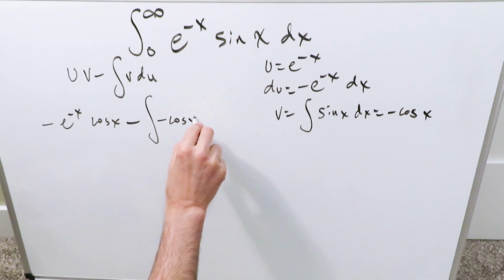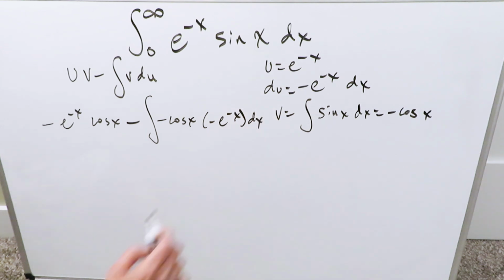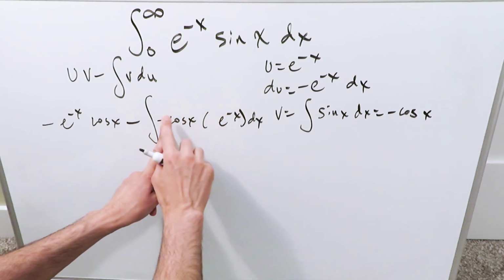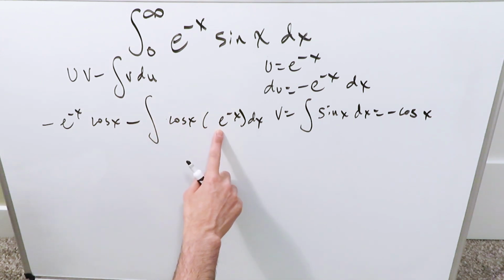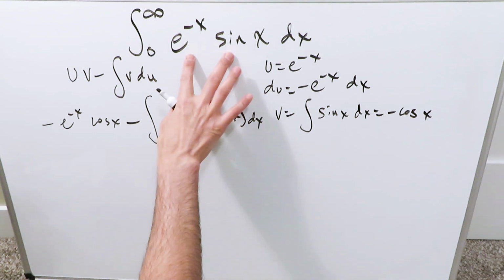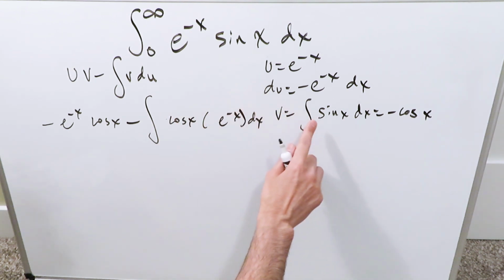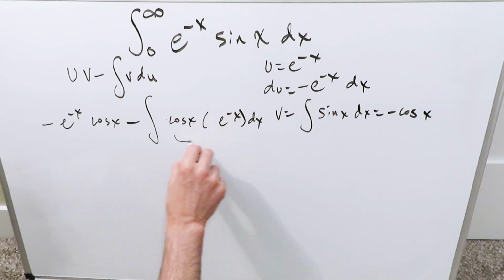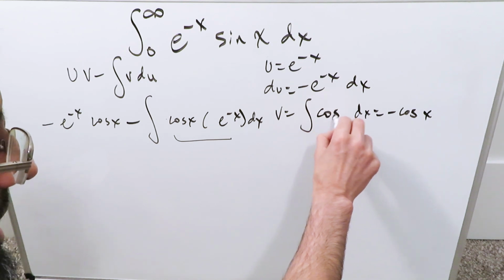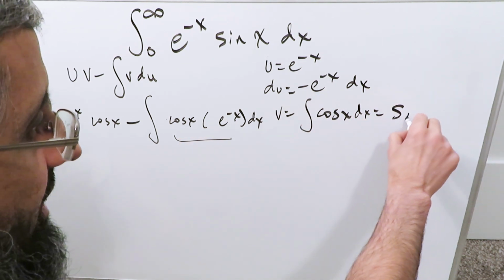You have a minus cosine x, du is minus e to the minus x dx. Let's do some simplification. I have 2 minus signs. I can eliminate them because they cancel out, and I'm just looking at this. This is what I have. And now I can do another round because I have something which looks like that. I should do another round of integrating by parts. My substitutions will remain the same except here. When I'm looking at this part, I can change this into a cosine x because now I'm looking at a second round where the function has changed, and then over here I'll have a sine x.